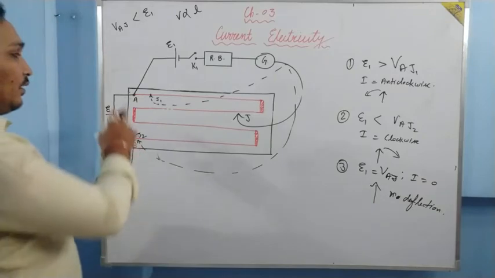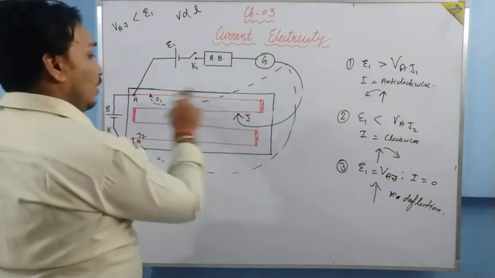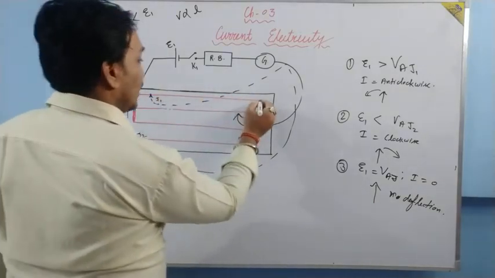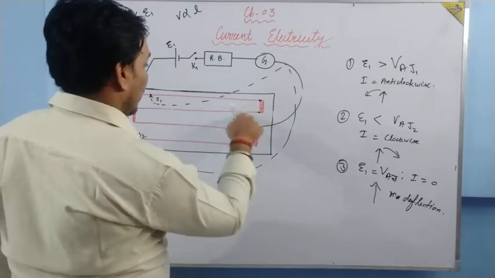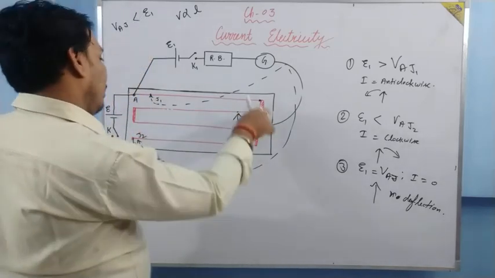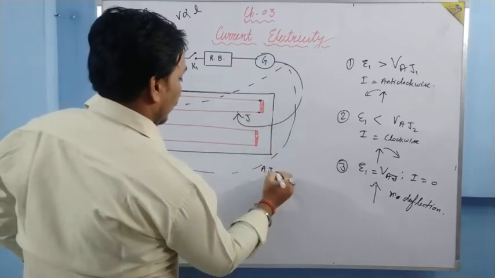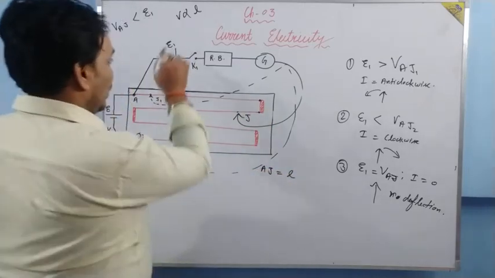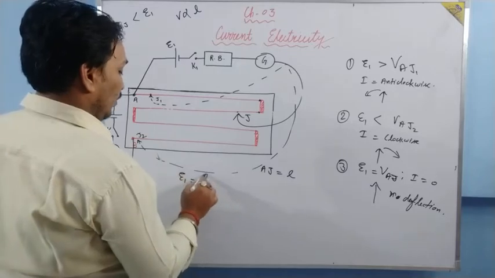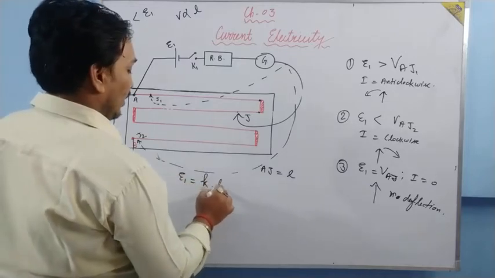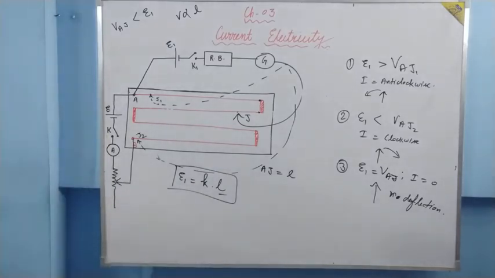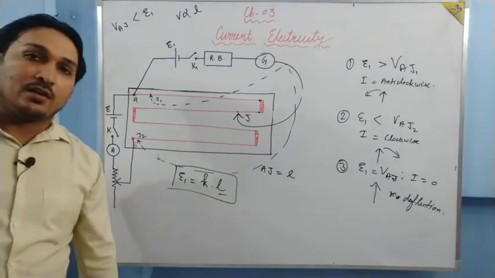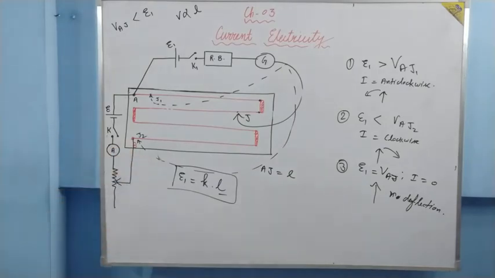So this length from A to J, I am taking AJ as L. So what is the value of E1? E1 will be equal to K, the potential drop per unit length, times L. If this L is calculated by sliding the jockey on the potentiometer wire, then we can calculate the unknown EMF.